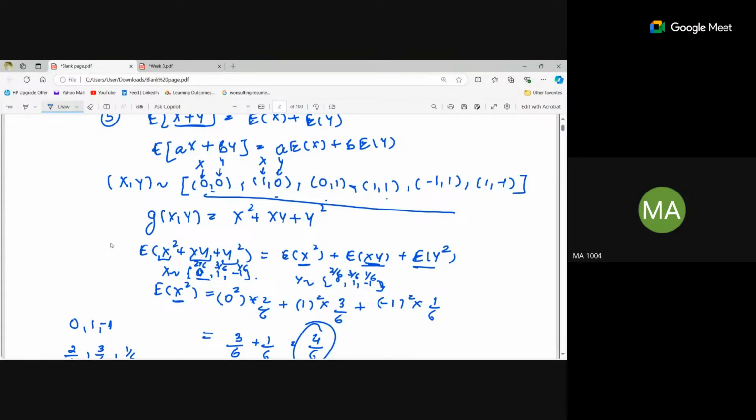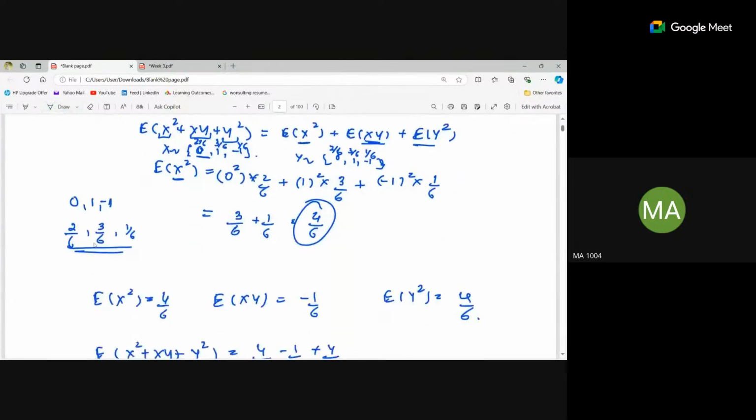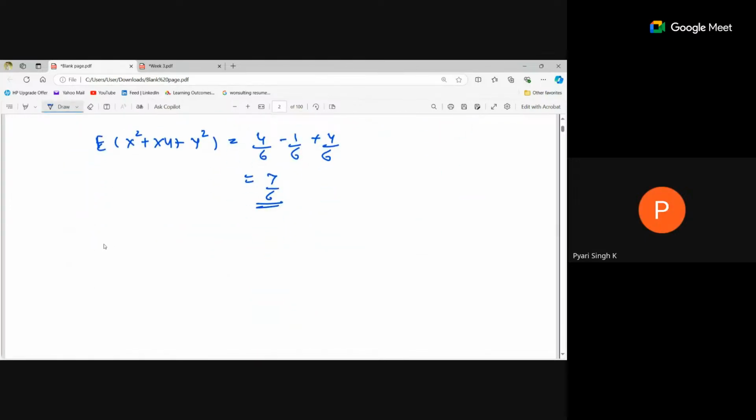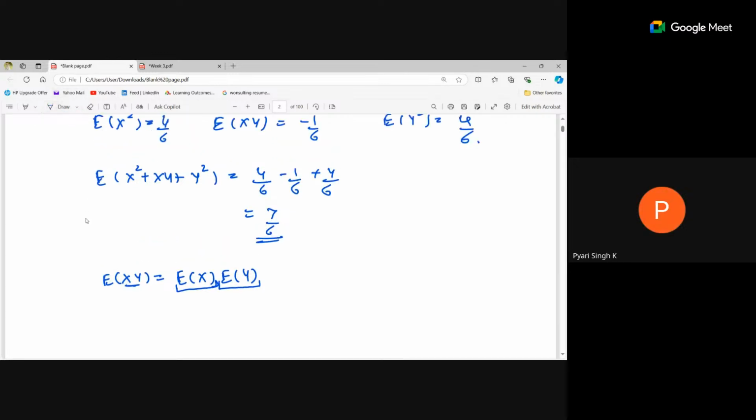If you see, I think we have to list down the possibilities. You can write the expectation of xy as expectation of x and expectation of y. If you calculate the expectation of x, then multiply it by the expectation of y, you will get the value of expectation of xy. But this is possible only when it's independent, right?